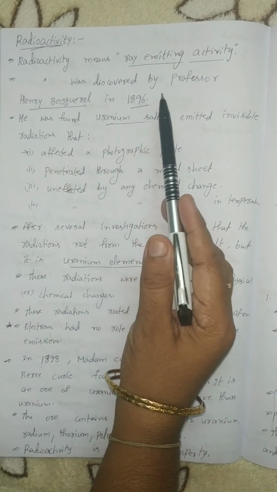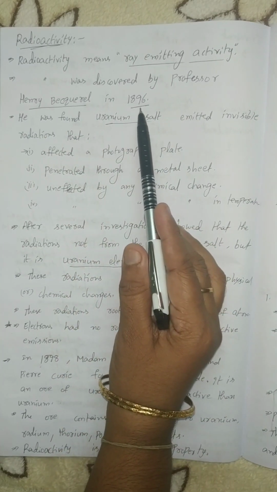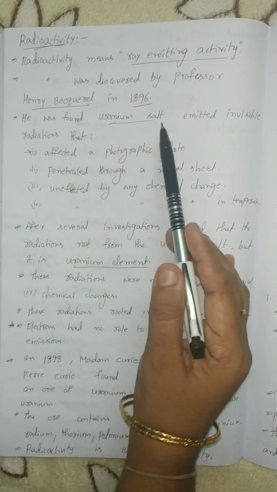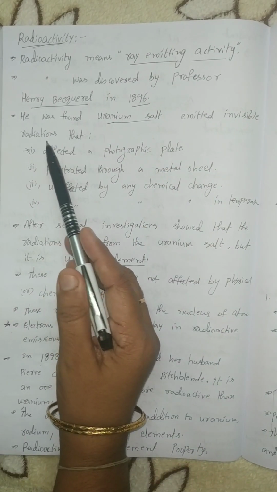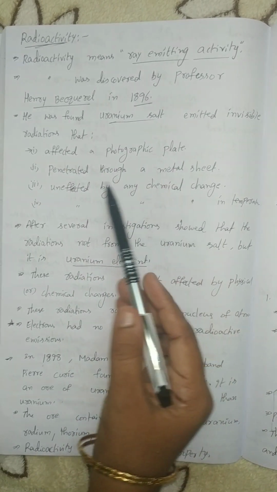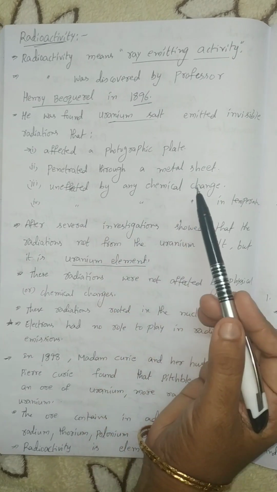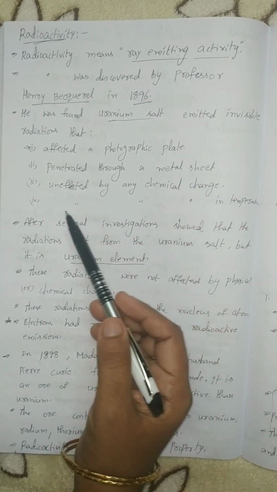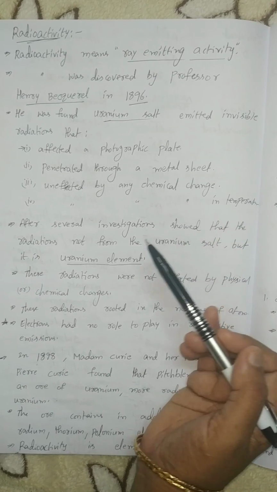Radioactivity was discovered by Professor Henri Becquerel in 1896. He found that uranium salt emitted invisible radiations that affected a photographic plate and penetrated through a metal sheet, unaffected by any chemical change or change in temperature.